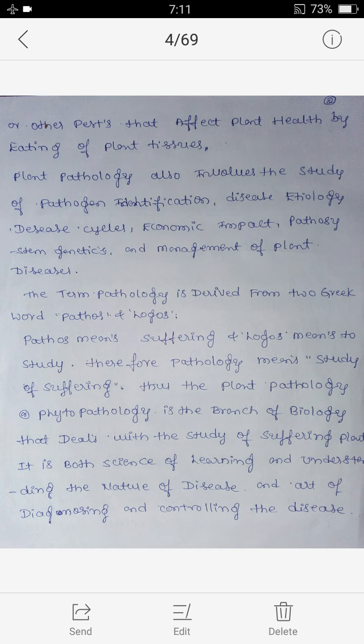Thus, plant pathology or phytopathology is the branch of biology that deals with the study of suffering plants. It is both the science of learning and understanding the nature of disease and the art of diagnosing and controlling the disease.